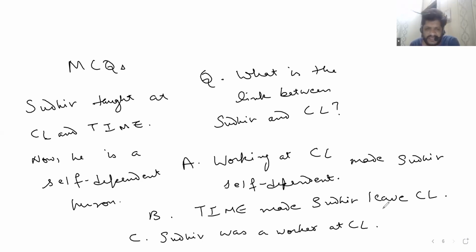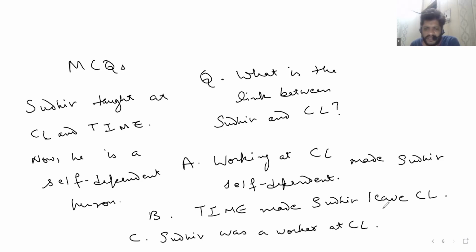I used to teach at CLN time, and now I'm self-dependent. But there is no mention of the fact that working at either of these two firms helped me become self-dependent. There are two different scenarios: I used to be there, now I'm self-dependent. Whether they contributed to my being self-dependent or not is not there. How they helped me is not there.